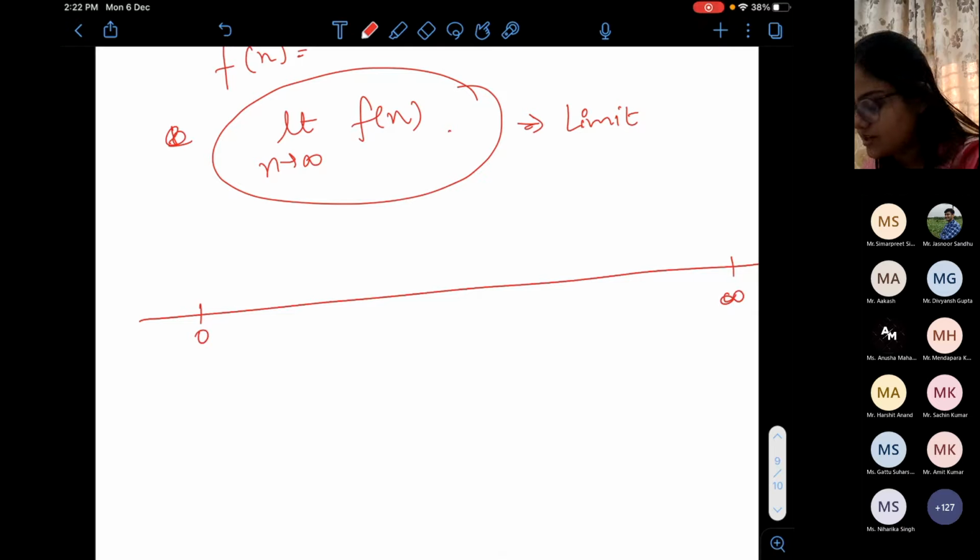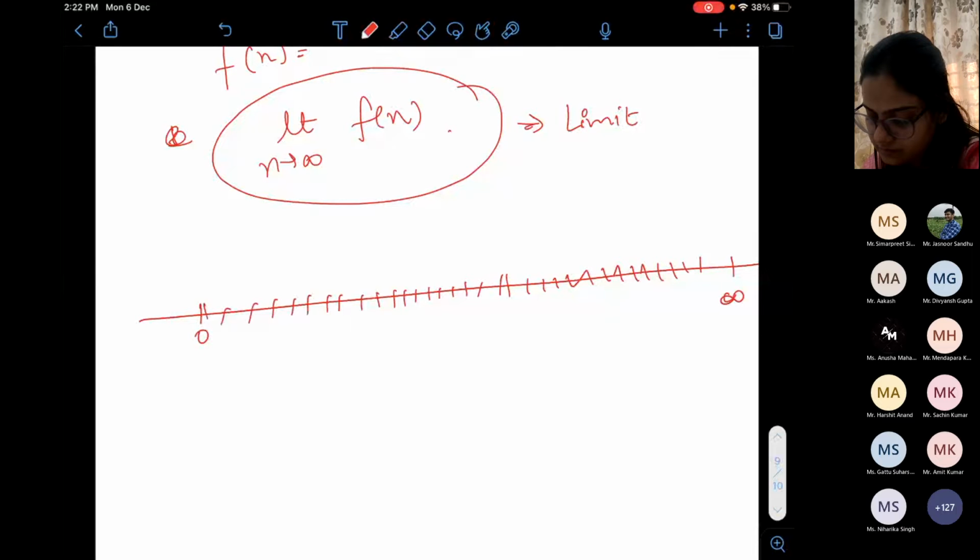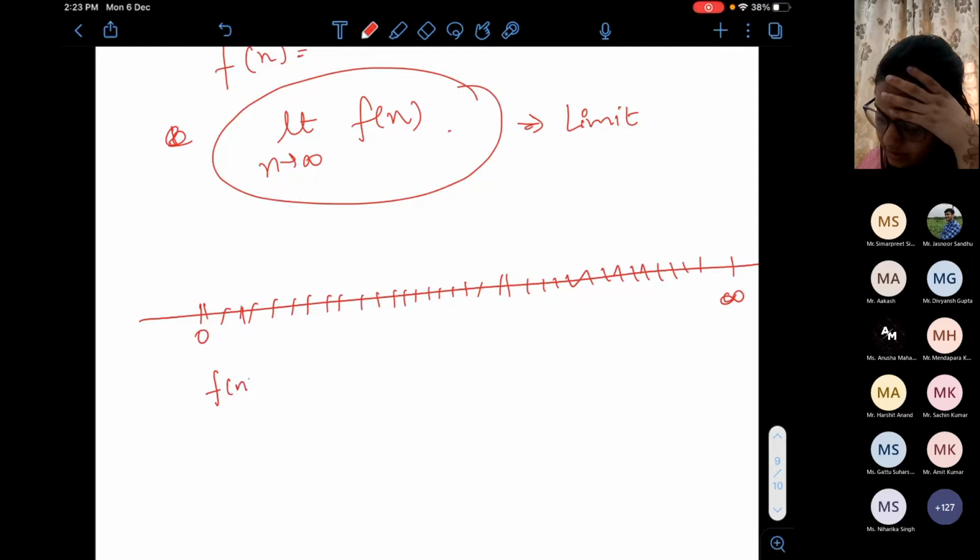Though I should not write it here because it's not a finite thing, but just to show, these lines I'm drawing are my f(n)'s. There will be more, but I just showed. I am interested to find, this is the limit.